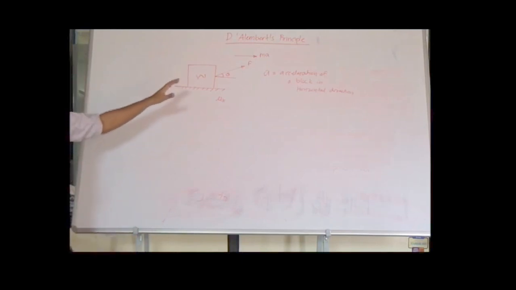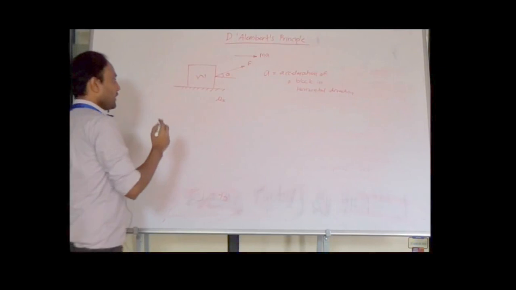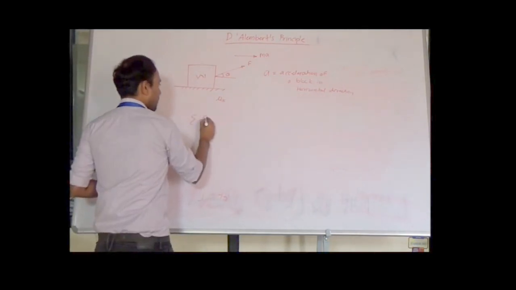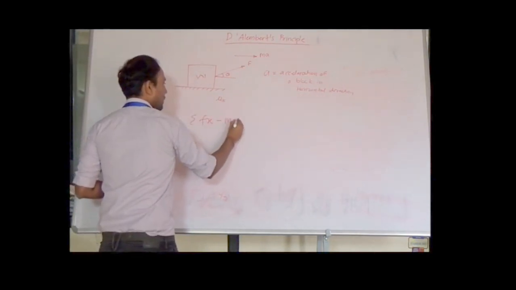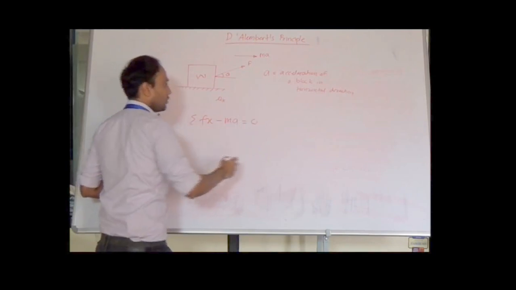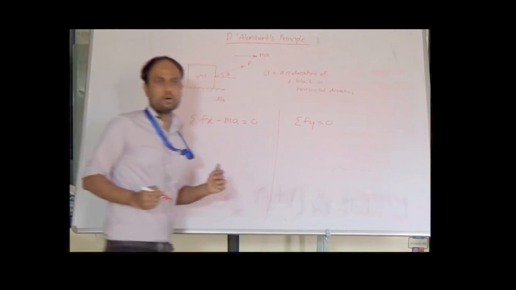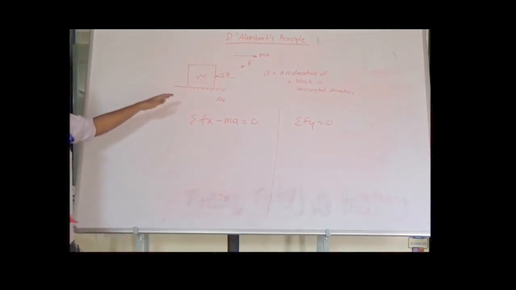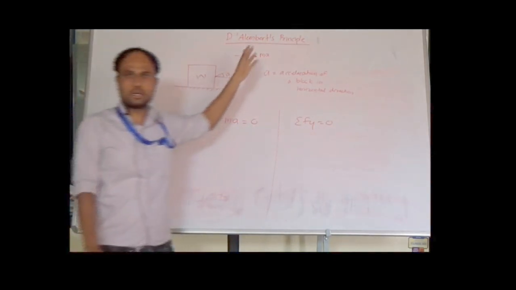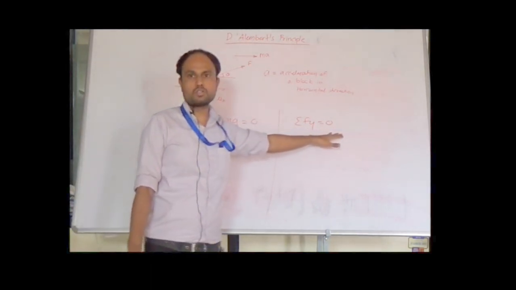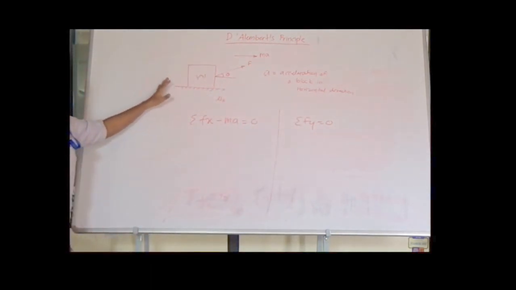So for this kind of motion in which the block is sliding on a horizontal surface, we can write two equations. Summation Fx minus ma is equal to 0, while summation Fy will be equal to 0, as there is no motion along the vertical direction. All the forces are balancing along the vertical direction, because this is motion along only one direction.